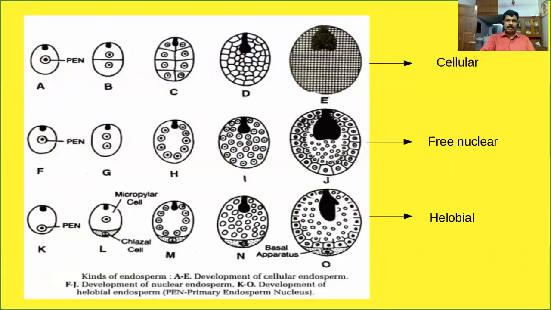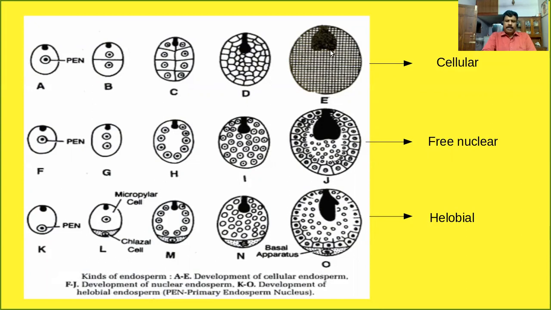This is the diagrammatic representation showing the formation of endosperm. You are very familiar. The endosperm is actually formed from the primary endosperm nucleus. This is the primary endosperm nucleus, which is a triploid cell formed as a result of double fertilization. This triploid cell undergoes mitotic division to form a multicellular structure called endosperm. This is also triploid.